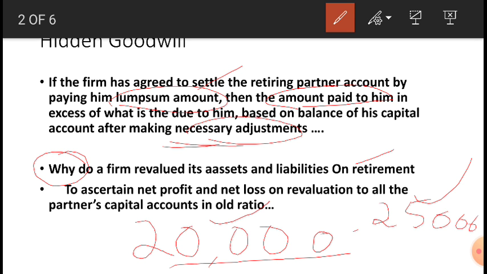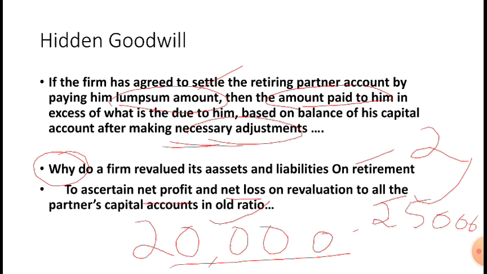It's another question for 2 marks. So why? Because to ascertain net profit and net loss on revaluation to all the partners capital account in old ratio, isn't it? Simply, in another sense, why do we make a revaluation account? That is to find out net profit or net loss on revaluation, and that is given to all the partners capital account in old ratio including the retiring partner. Okay, you should write this. Answer is to ascertain, or to find out, net profit and net loss on revaluation to all the partners capital account in old ratio including the retiring partner.